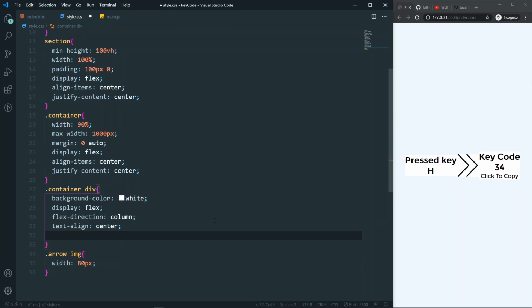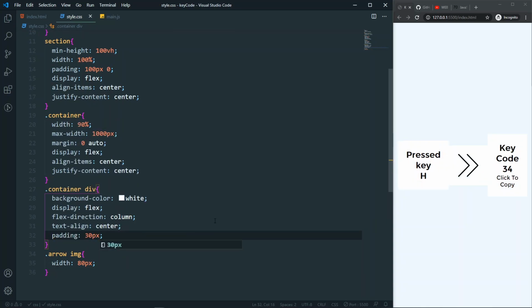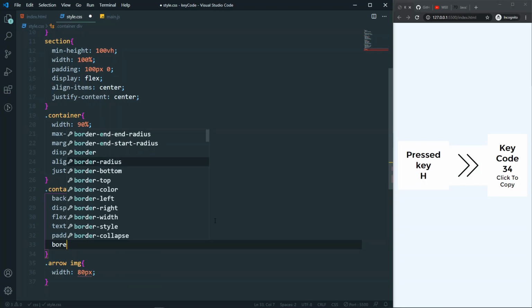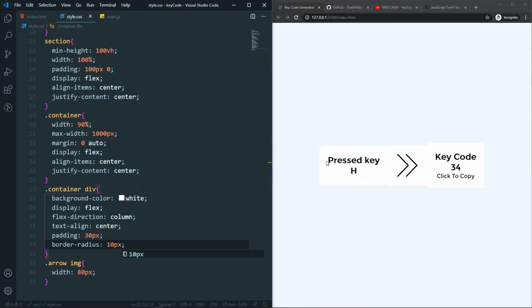So also I want to have a padding here, so padding will be something like 30 pixel. So also let's say that I want to have some border radius here, so 8 pixel will be good, or 10 pixel. Yeah, looking fine as you can see. So let me just give it some space here. So as you can see that that's the border radius, and that's all three divs that we have now.